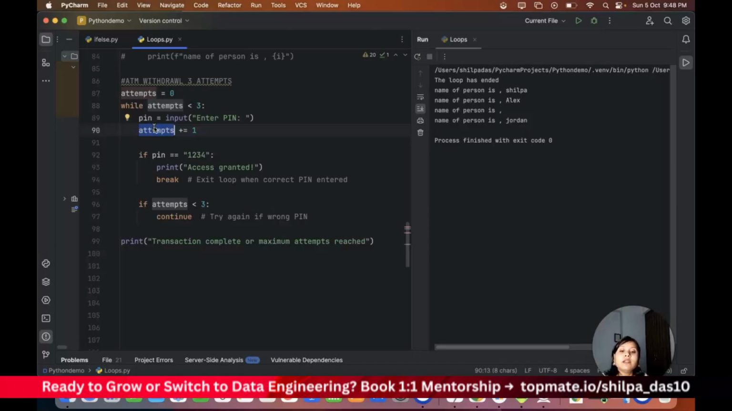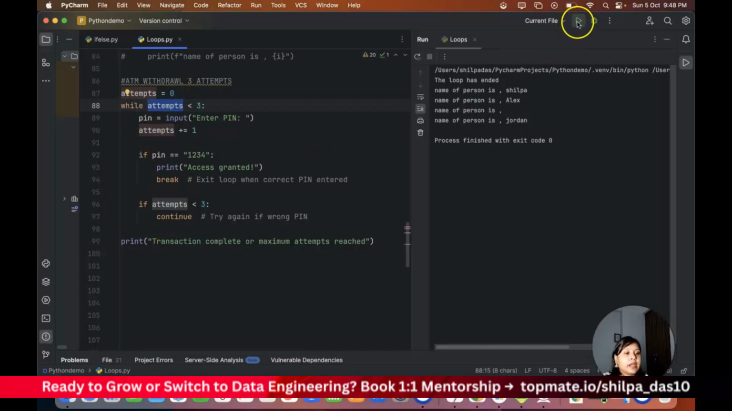So it has attempt 2 now. Again it checks, okay, it doesn't match. Then it is less than 3, so again it continues and comes back here. So if it is less than 3, it works. But if it becomes equal to 3, it comes out of the loop.